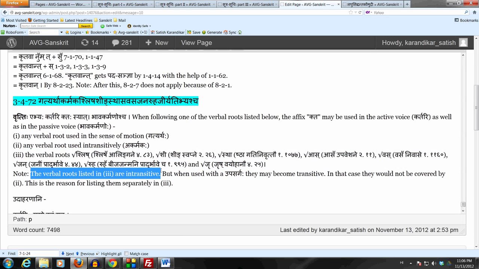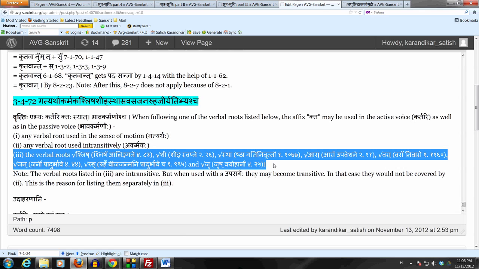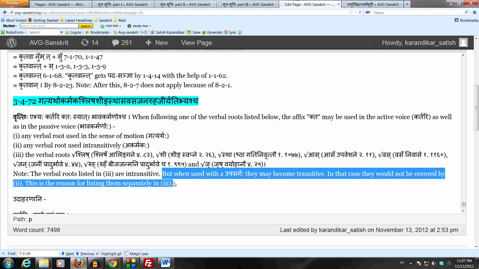Now one question that comes is that these dhatus are akarmaka dhatavaha. Now, why do we need to mention them separately? Why has Panini mentioned them separately? Because already Panini says akarmaka. Then why again list shlisha, shing, stha, asa, vasa, jana, ruha, jiratibhyascha? And the Kashika gives the answer as shlishadayaha sopasargaha sakarmakaha bhavanti. Tadartham esham upadanam.